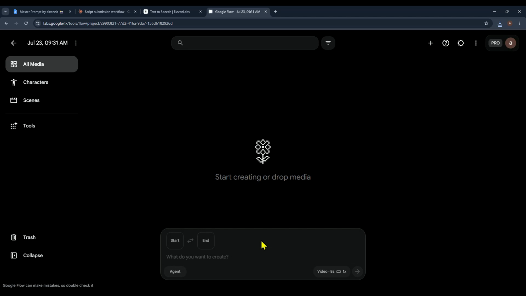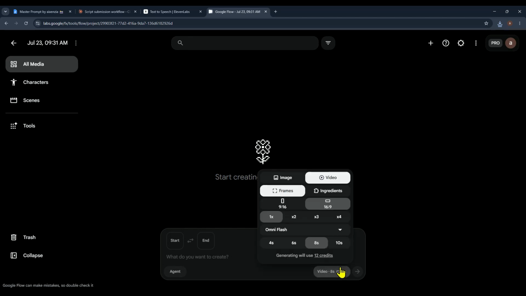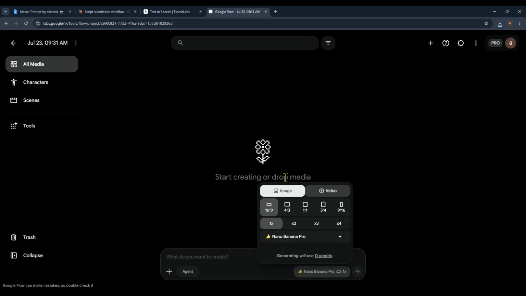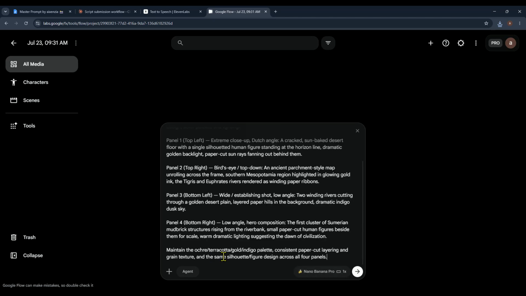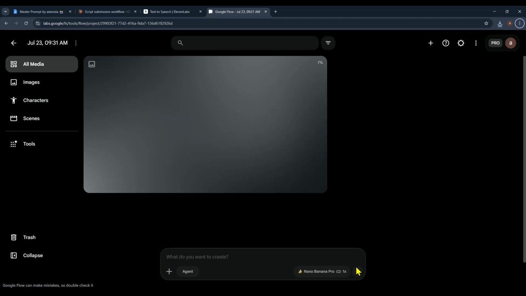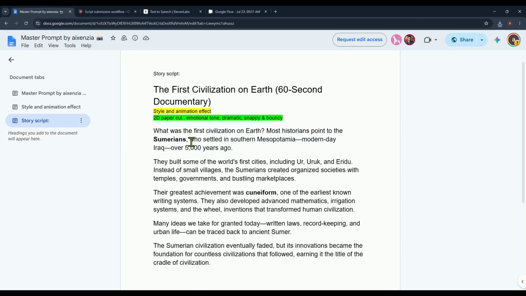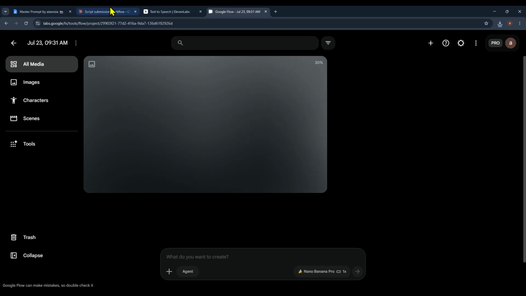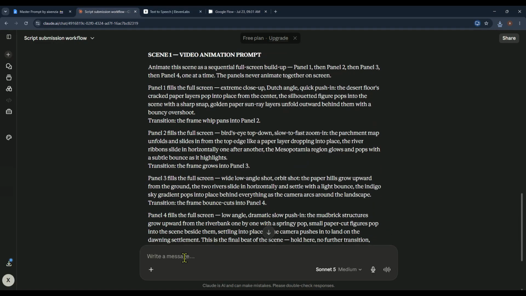Inside Flow AI, make sure you've selected the Nano Banana image generation model since we'll be using it to create our scene images. Then simply paste the scene prompt and click Generate. Now, instead of waiting for the first image to finish, let's save some time by working on the next scene. Go back to your script, select the next section you want to turn into a scene, copy it, return to Claude AI, paste it into the chat, and hit send.